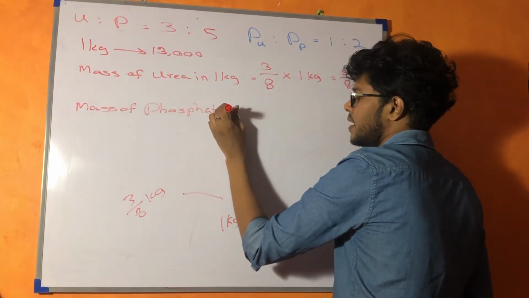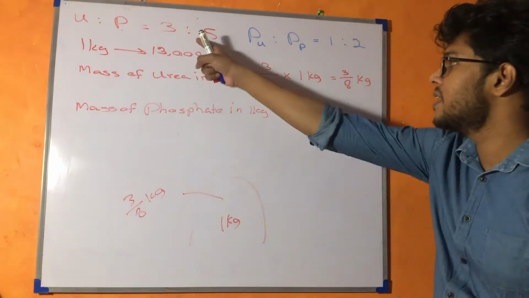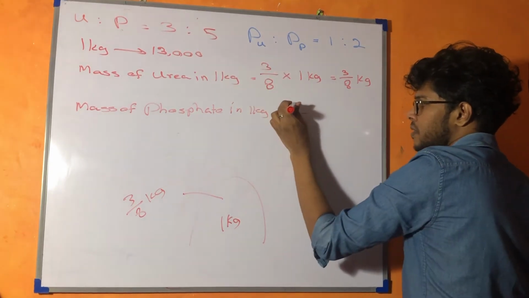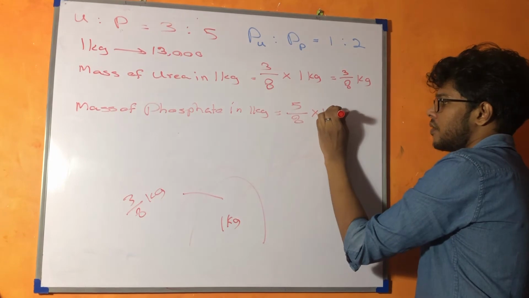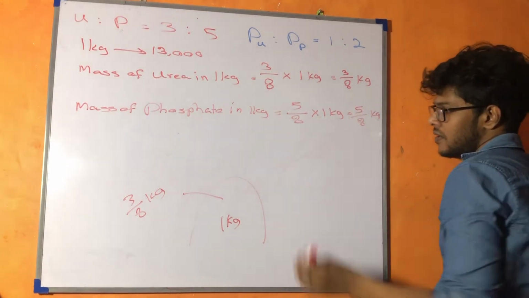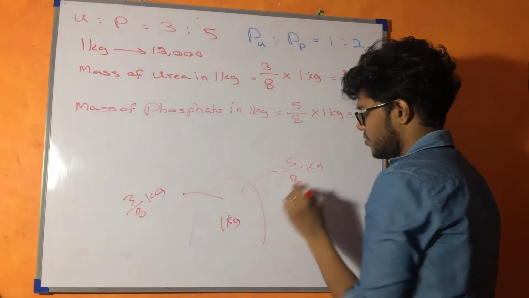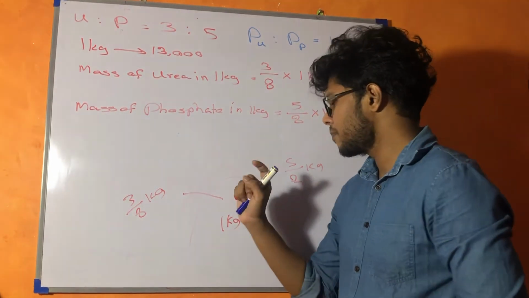Mass of phosphate in 1 kilogram of fertilizer. If we divide the fertilizer into 8 parts, 5 will be phosphate. Then how much for 1 kilogram? It will be 5/8 kilograms, right? So phosphate will be 5/8 kilograms. If you add these two, it will add up to 1 kilogram, right? Then no problem with that.